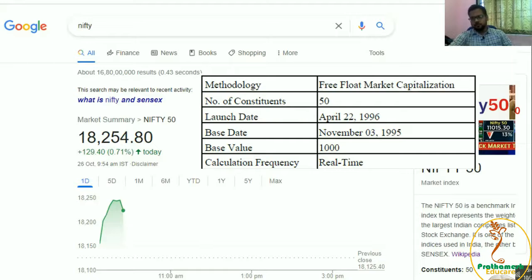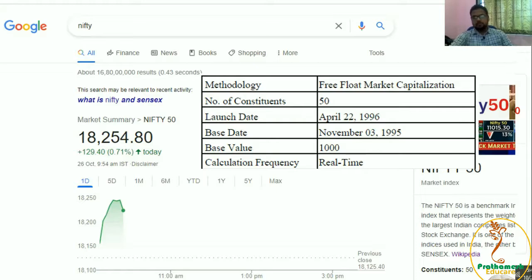There are a number of companies, but we take only the 50 best companies registered at NSE, picked from different sectors.